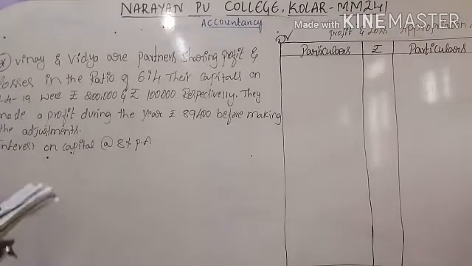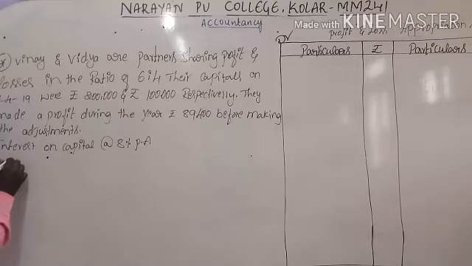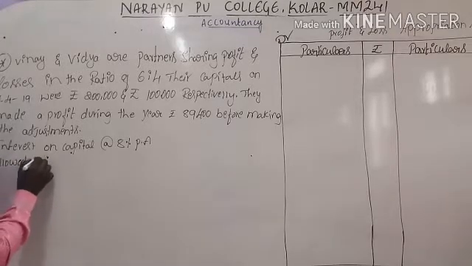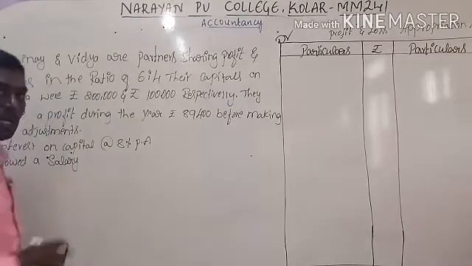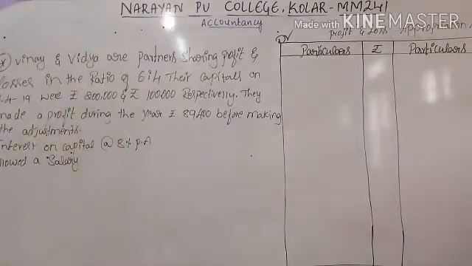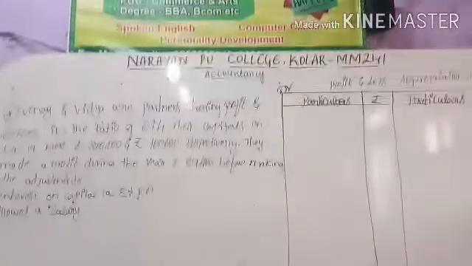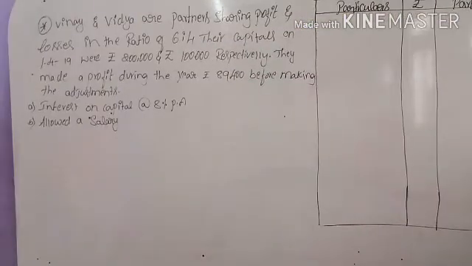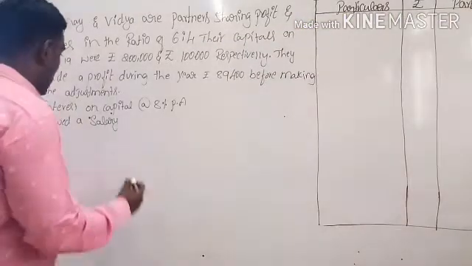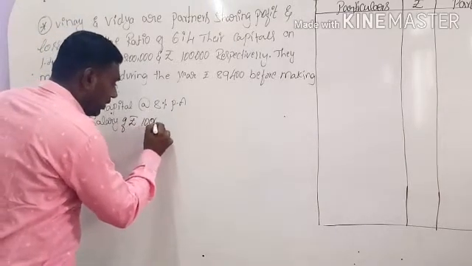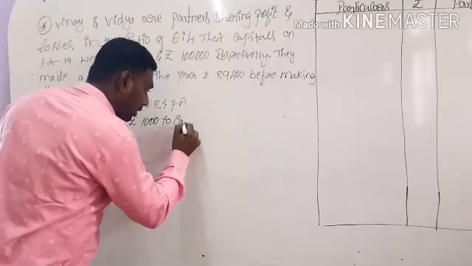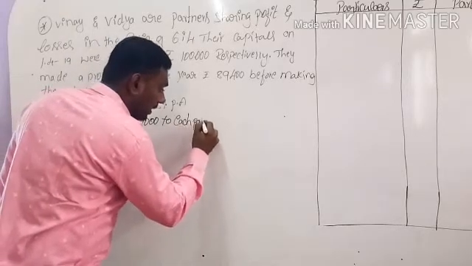Adjustment B: allow a salary of rupees 1,000 to each partner.